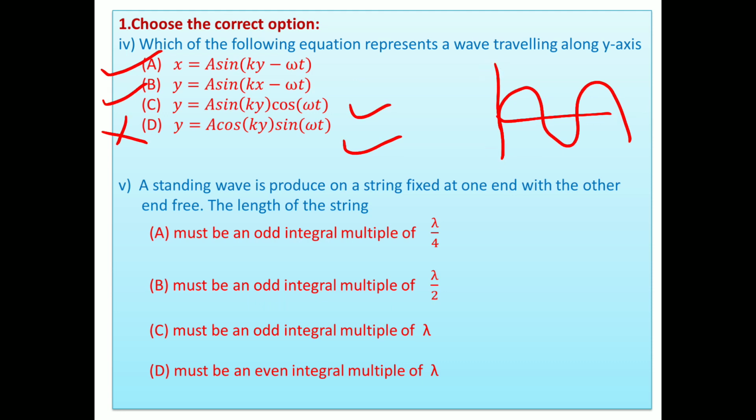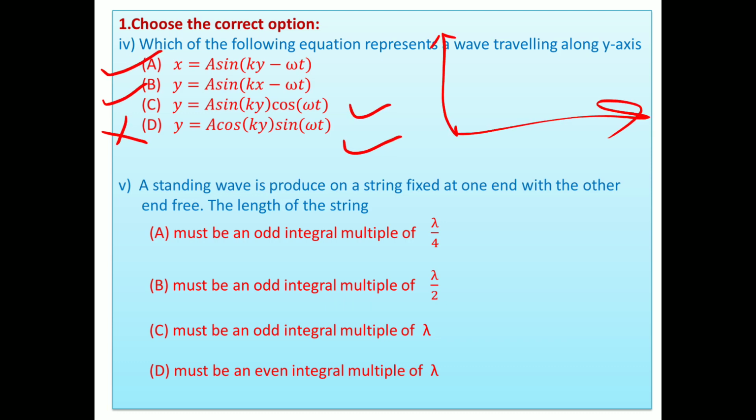But suppose we try the first option, option A. Suppose we consider this is the x-axis and here is the y-axis, and suppose this wave is traveling along the y-axis like this. It means particles vibrate along the x-axis. So x equal to A sin(ky minus omega t). This option should be correct. Okay, I was taking the wrong option first.